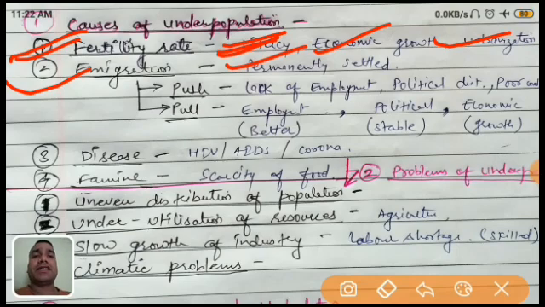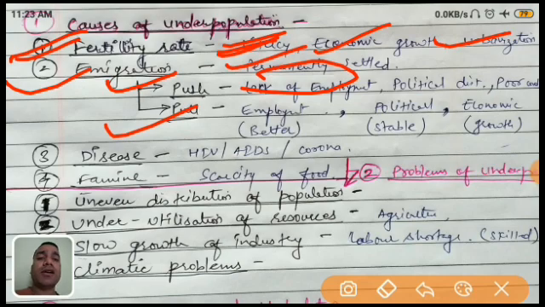Basically, there are two factors: the push factor and the pull factor. Do you know what the push factor and pull factor are? Last time we have discussed. Now, what is the push factor? It pushes the people. Lack of employment means there is no job, so they want to move from our country to another. Political disturbances and poor conditions, all these are factors.